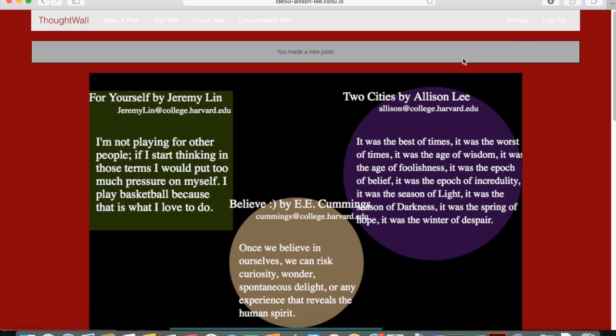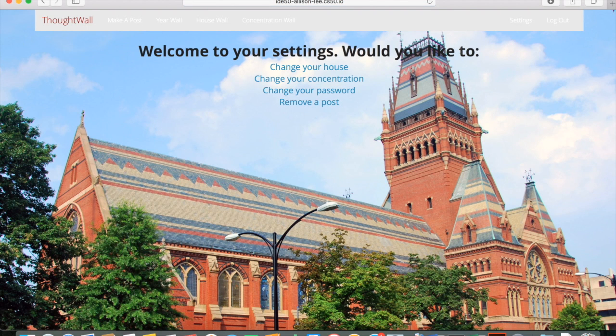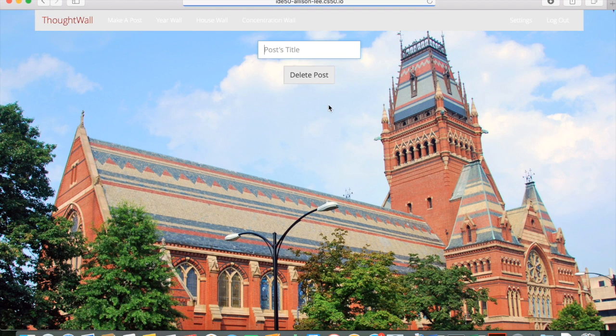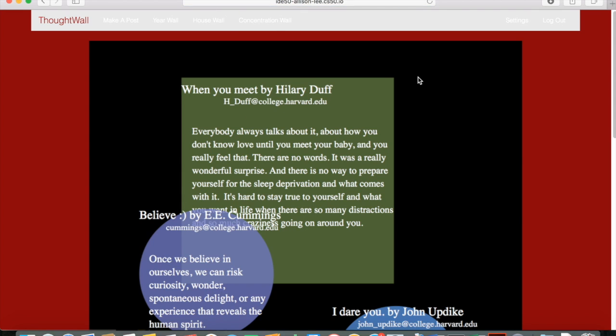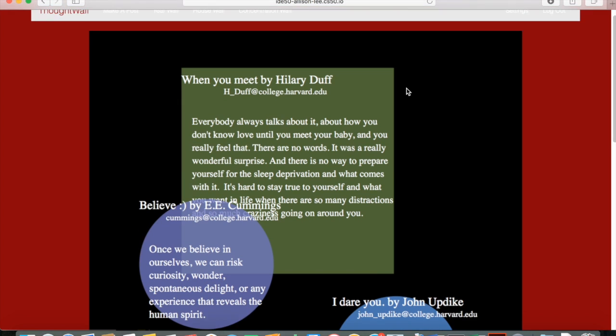So this is great, and when you go to settings, if you wanted to remove the post, say you got embarrassed, you had a misspelling, you could remove the post, and you'd have to type in the title of that post, 2 cities, and then you delete it. So now when we go to the concentration wall, the post that we just created is no longer there.